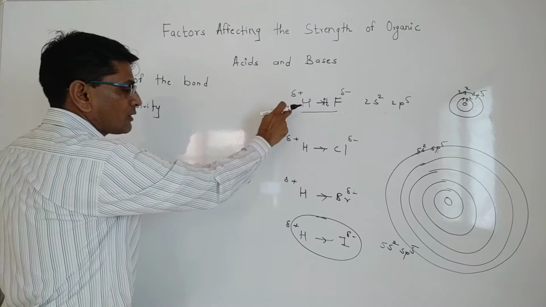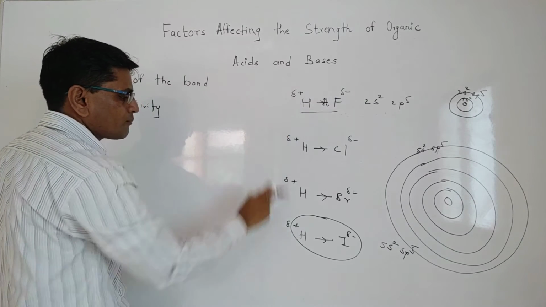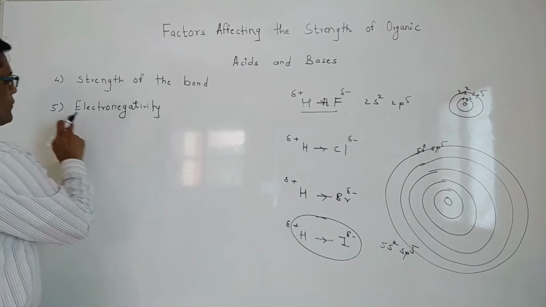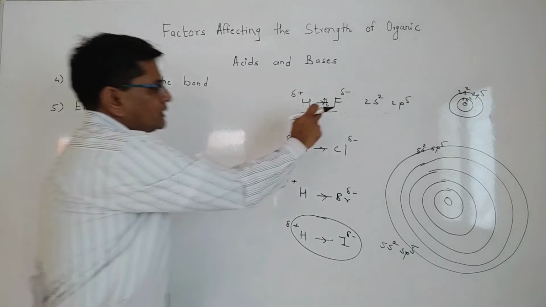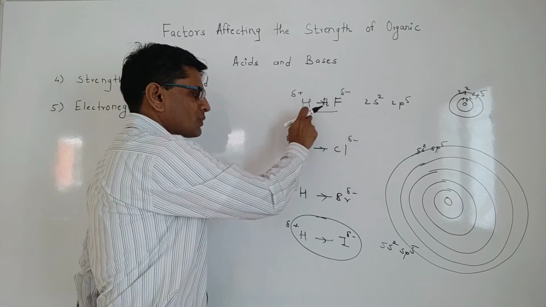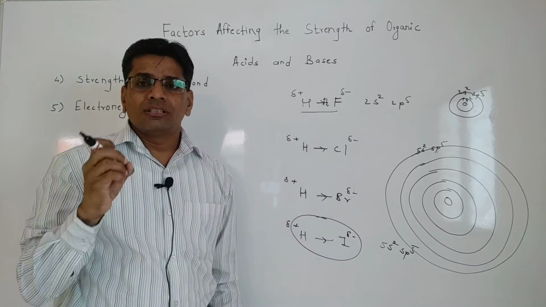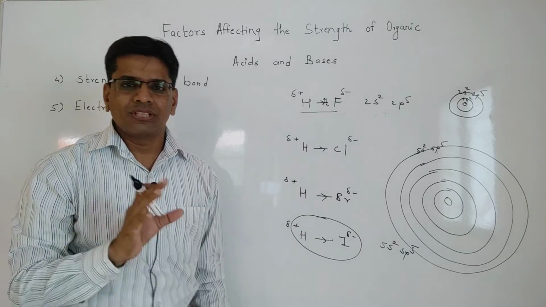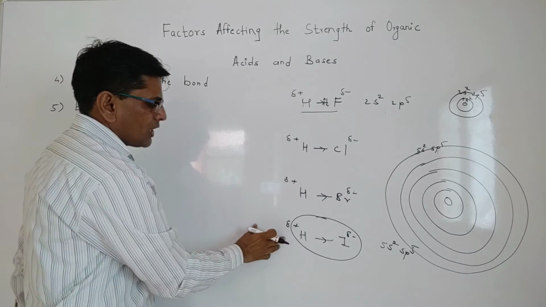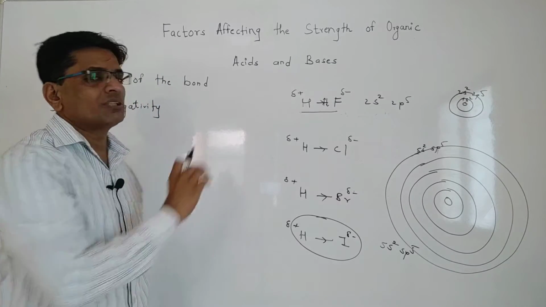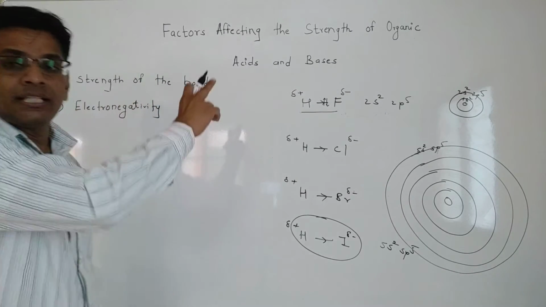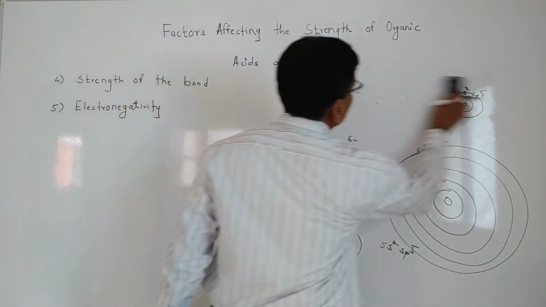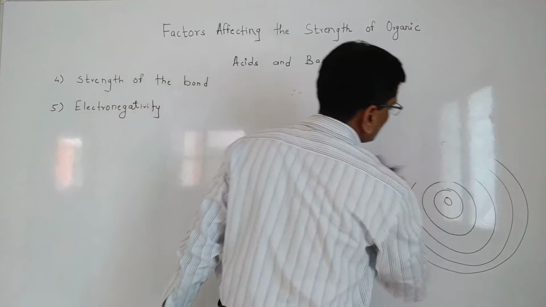Hydrogen fluoride has the strong bond, its strength is highest. Hydrogen iodide has the weakest strength due to its size and electronegativity. When we consider electronegativity, fluorine is highly electronegative, that is why it holds the hydrogen strongly. Iodine is less electronegative, that is why it could not hold the hydrogen strongly. This is the reason why hydrogen iodide is a strong acid and HF is a weak acid in all these 4 molecules only. Now, we will discuss one more example.